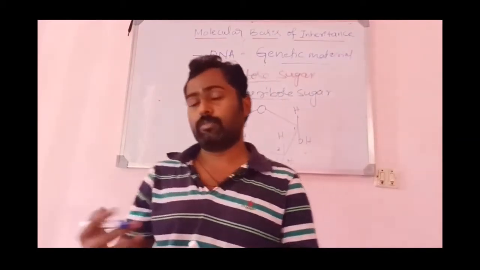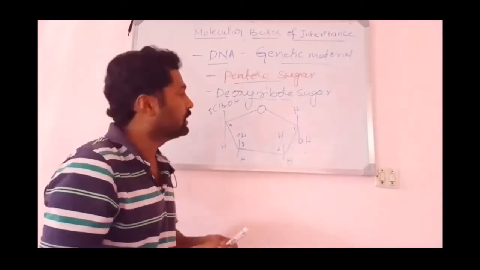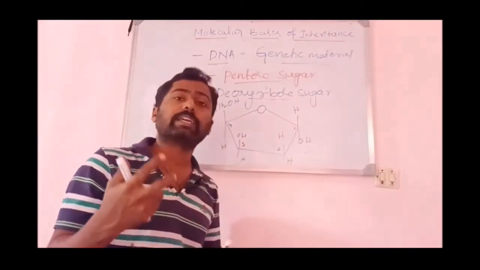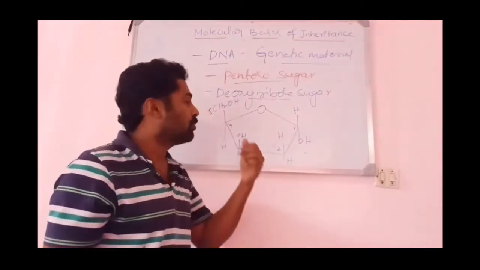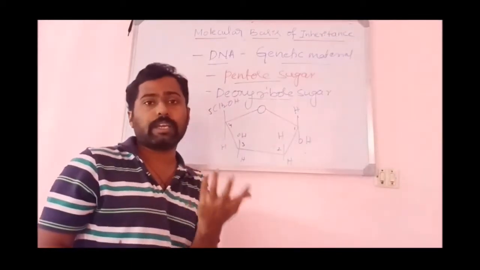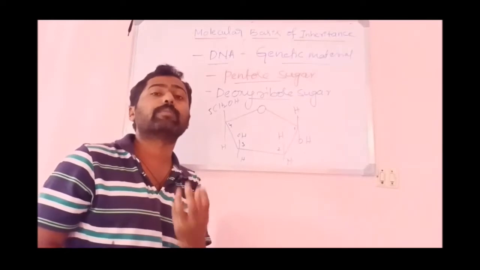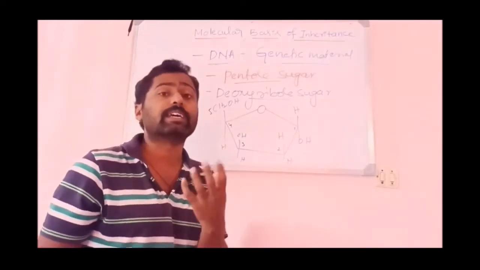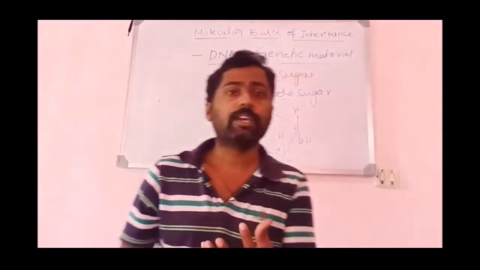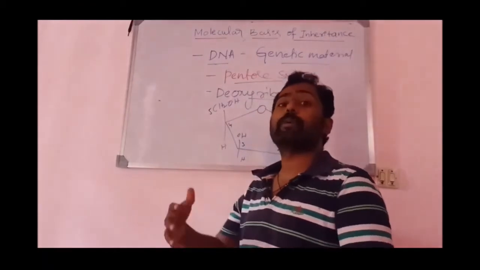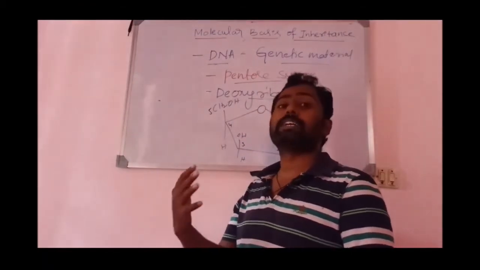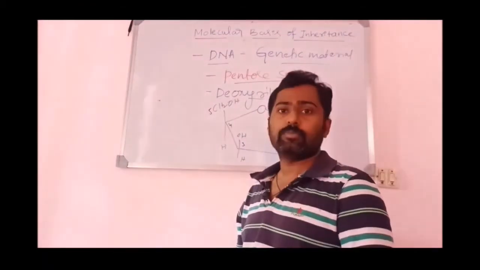The purpose why the oxygen has been eliminated here: you know that oxygen is readily reactive, isn't it? So by the absence of oxygen at the second carbon atom, the DNA becomes chemically more stable and chemically less reactive. DNA is chemically less reactive when compared to RNA, and structurally it is more stable.